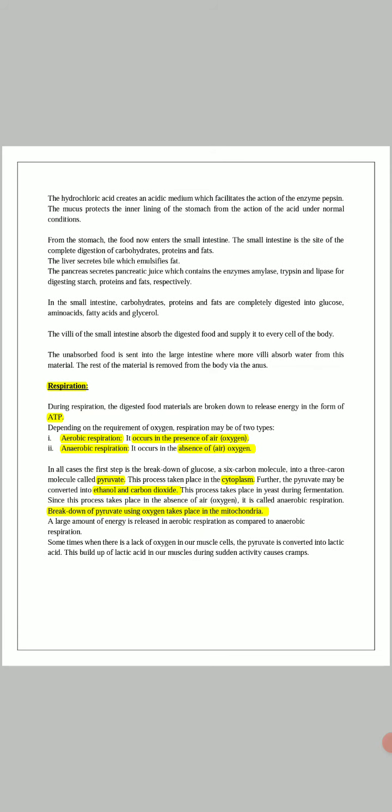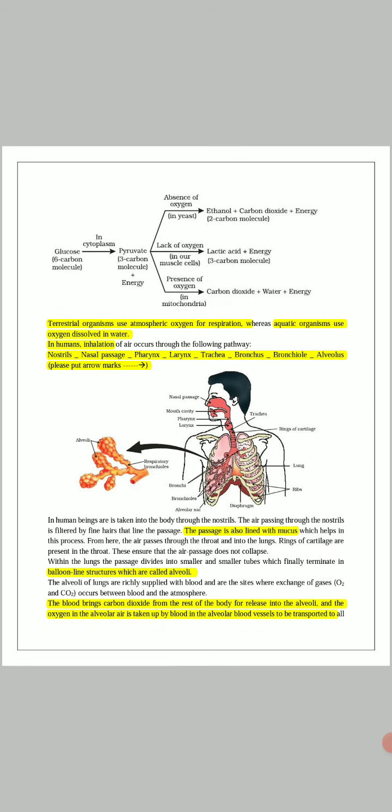So I am revising again. From this video, you will get to know how many types of respiration there are. There are two types, aerobic respiration and anaerobic respiration, where aerobic respiration takes place in the cell and where anaerobic respiration takes place in the cell. The third is the organ sequence of the respiratory system in the human body, and how respiration takes place in our body.